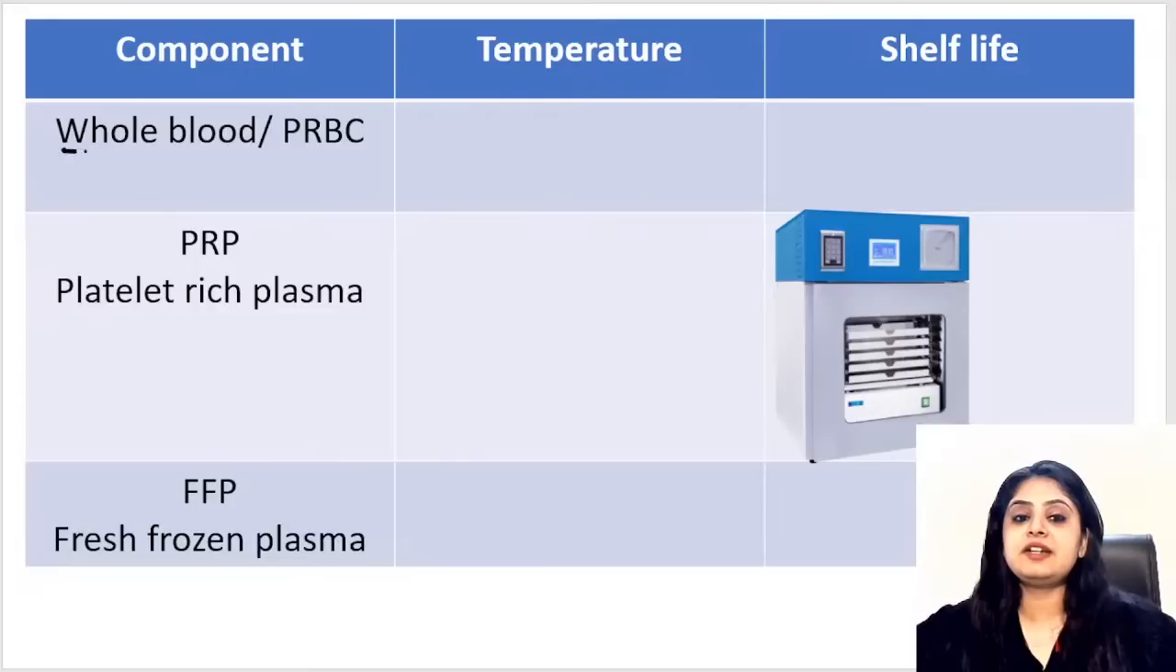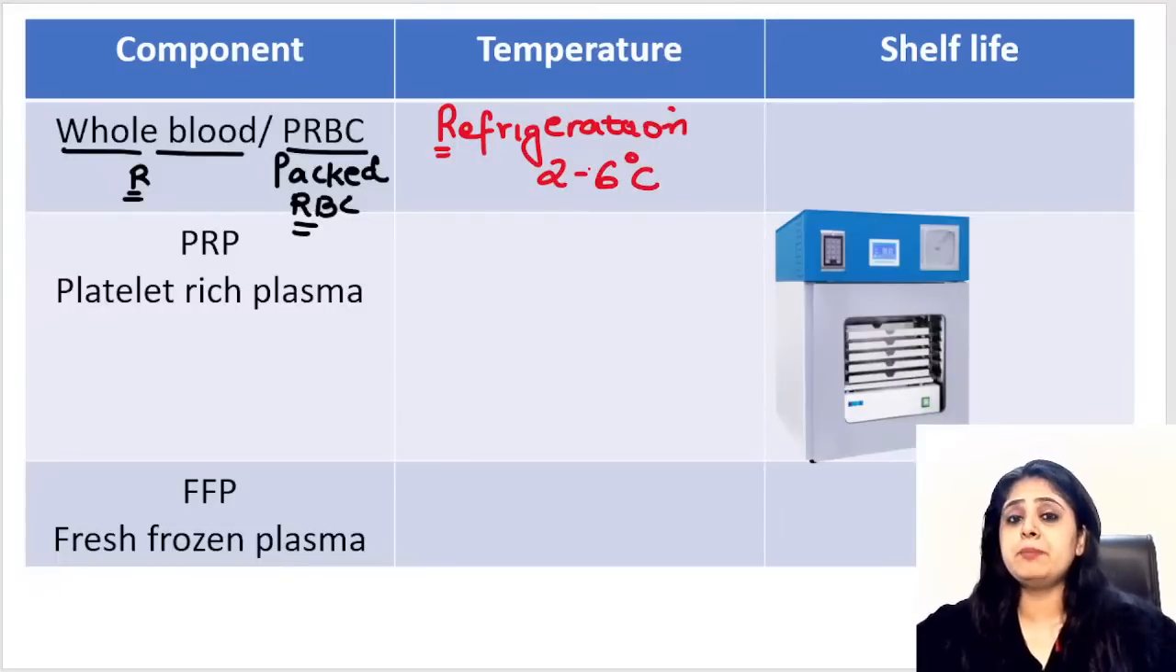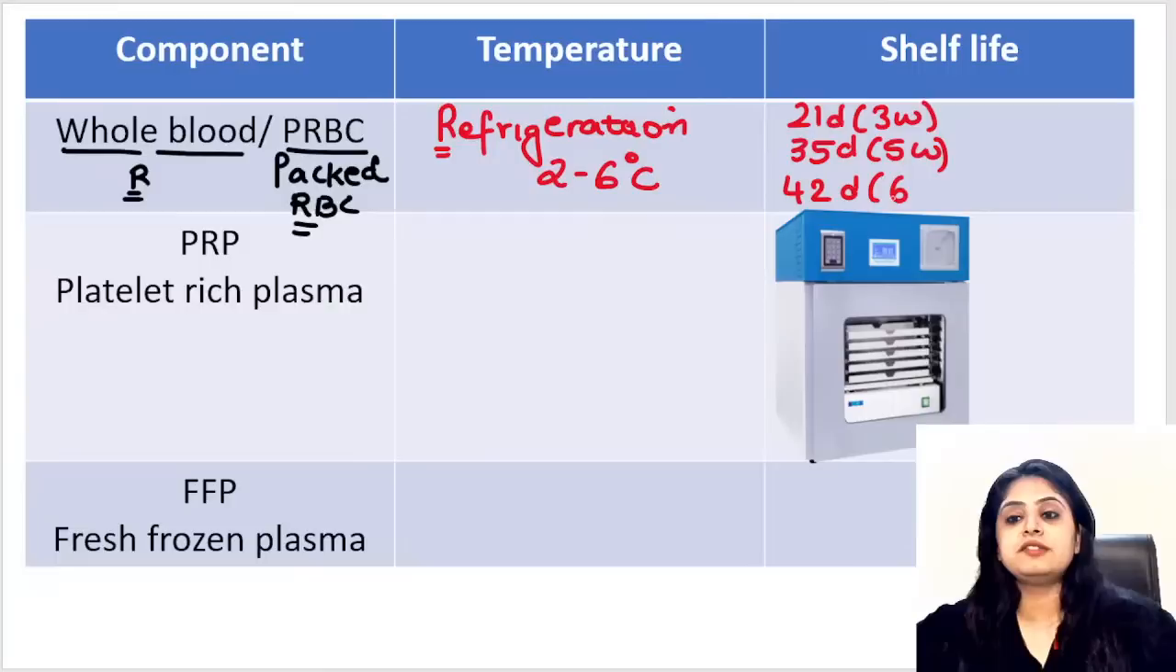Yes, so anything that has red blood cells, either it will be packed red blood cells or whole blood. Anything that has red blood cells, ma'am, R for R, that is going to be kept in the refrigerator. And refrigeration means what is the temperature? Some books mention 2 to 6, some mention 2 to 8 as the usual refrigeration temperature. But for how many days? The days can be 21 days, that is 3 weeks, or 35 days, that is 5 weeks, or 42 days, that is 6 weeks.